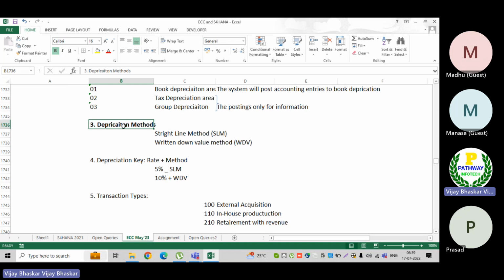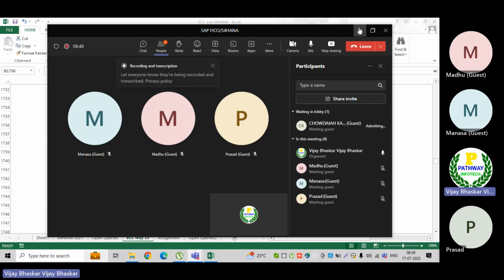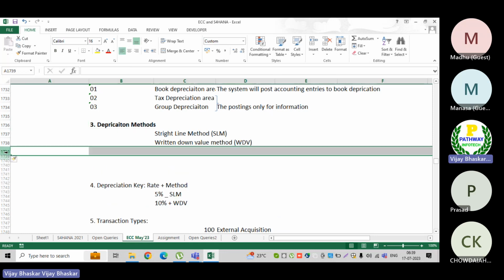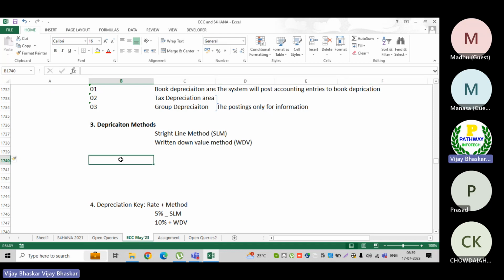If you remember correctly, let me explain once again. There is a lot of difference between them. Let me give you a small example.